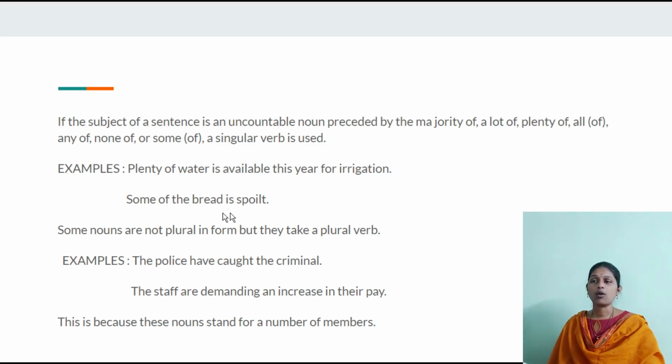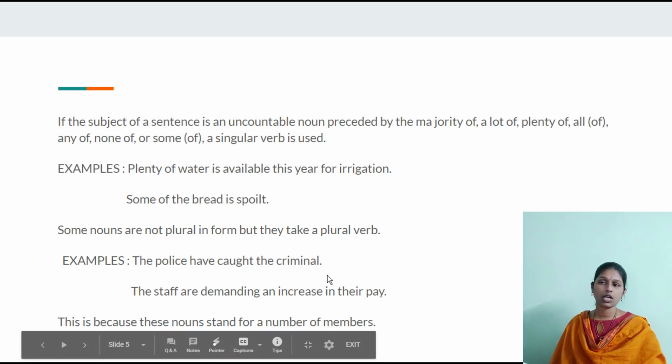And some nouns are not plural in form, but they take a plural verb, like the police, staff. The police have caught the criminal. They are not plural in form, but they take a plural verb. Have is plural form of the verb. The staff are demanding an increase in their pay. Here the staff means they, because they stand for a number of members.